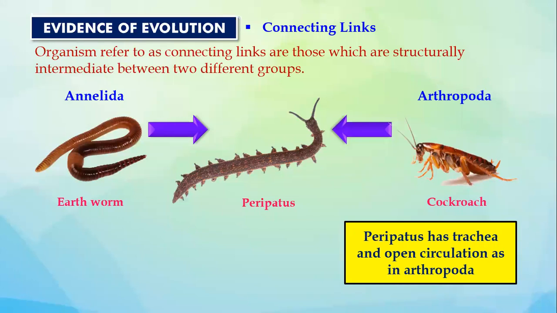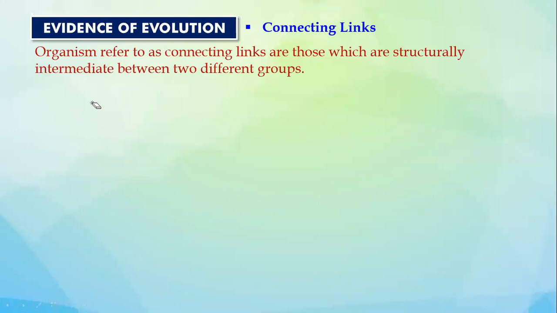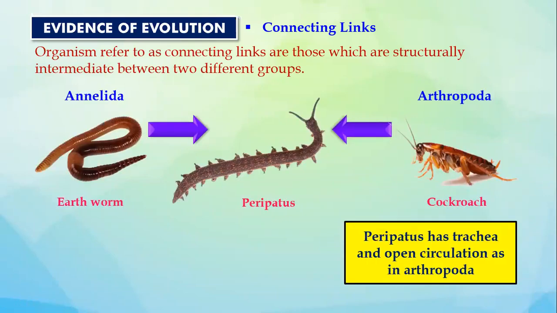So now what I wanted to do is all of you will write like this, the way they have written. Can you see they have written Annelida, and they have written Arthropoda. So just write like this: Annelida. Make an arrow. Write peripatus. Then again this arrow, and then write Arthropoda. Just write the way they have written.